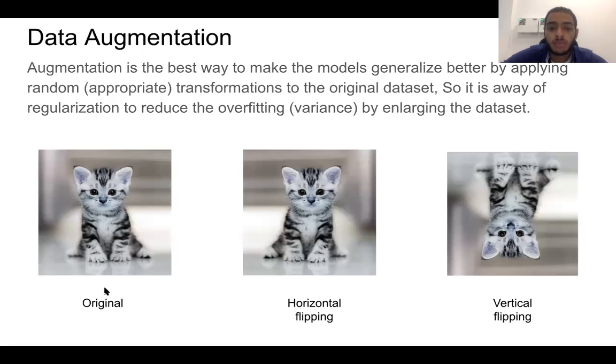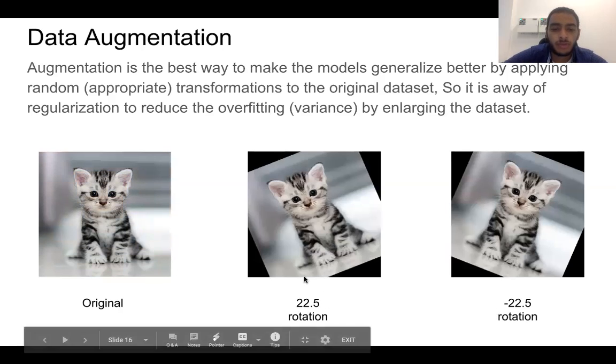For example, if you are classifying images of digits from 0 to 9, and you flip the image of 6 horizontally and vertically, it will be 9. This is not appropriate, and it will change the class of the image. It will make a problem in the classification and the training, and the model will be confused between the images after the transformation.